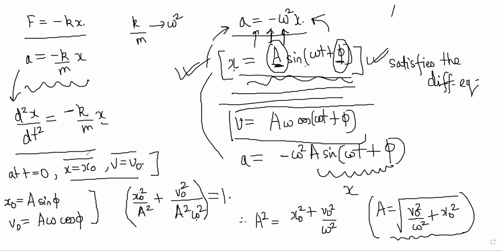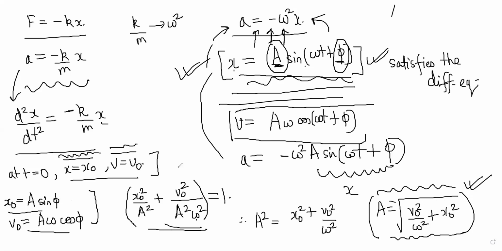If you are given x naught and v naught, this is what you can do. x naught will be this, v naught will be this, and you will have this equation where I have eliminated phi. So once you have that, you get the equation a is equal to this. And now see, omega square was k by m. If you put k by m here, it becomes what we earlier did in the previous derivation: m v naught square by k plus x naught square. So you found amplitude.